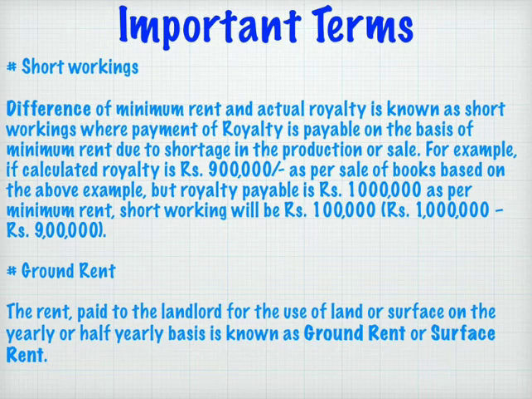The next term in royalty accounts is ground rent. It is a fixed amount payable yearly or half yearly to the landlord by the tenant as surface or ground rent. It is in addition to minimum rent or royalty. It is not related to output. Ground rent may be treated as surface rent also.